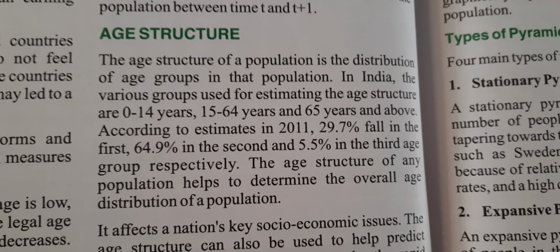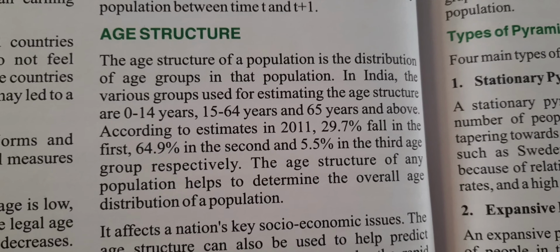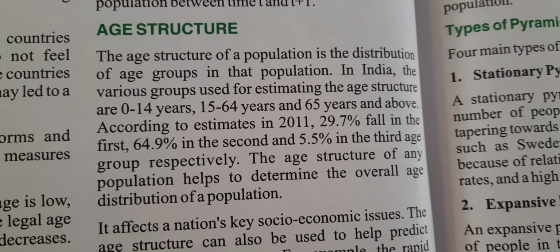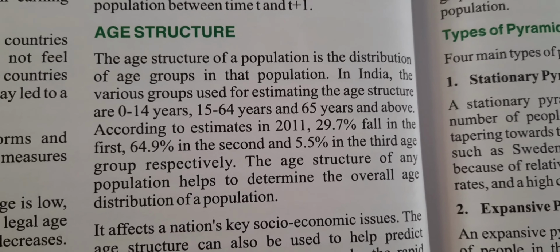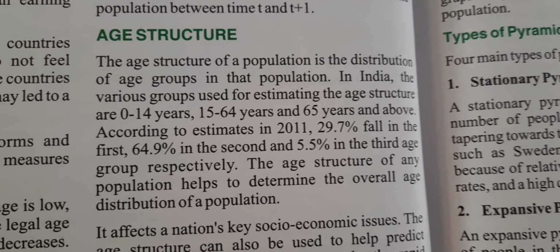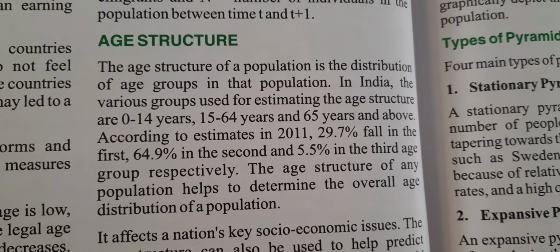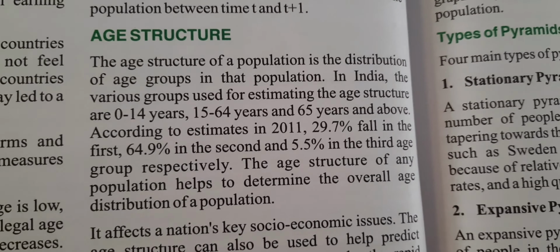Now we are coming to age structure. The age structure of a population is the distribution of different age groups in that particular population. In India and in different countries also, there are several groups, like the groups from 0 to 14 years, 15 to 64 years and 65 years and above.